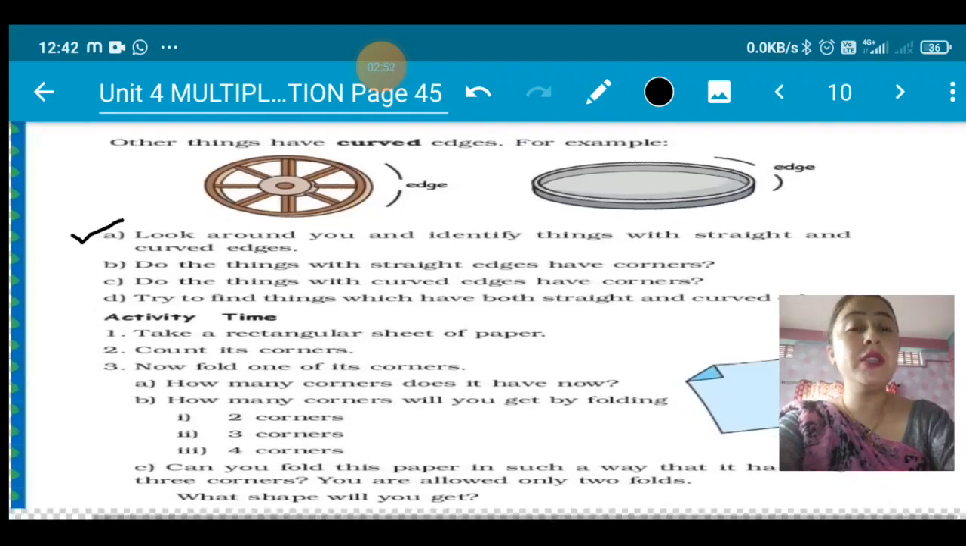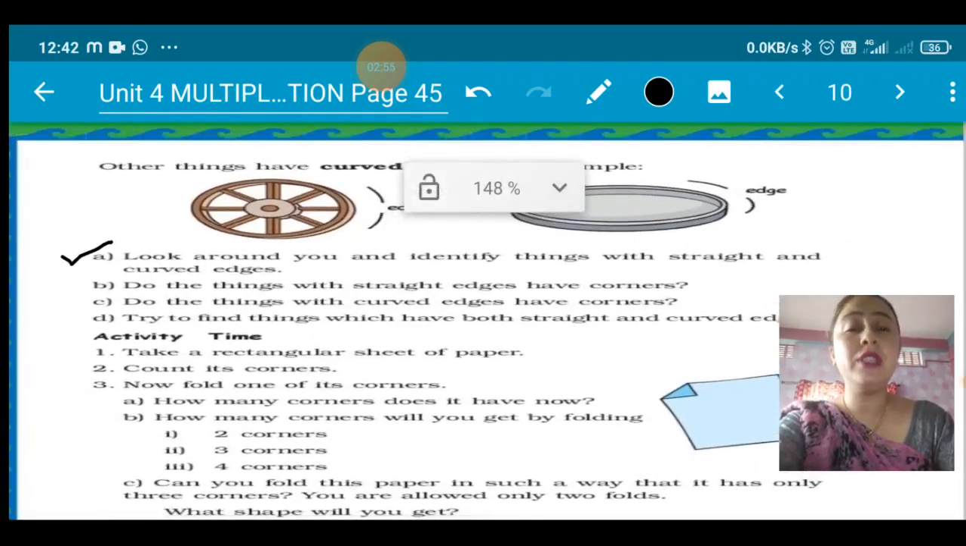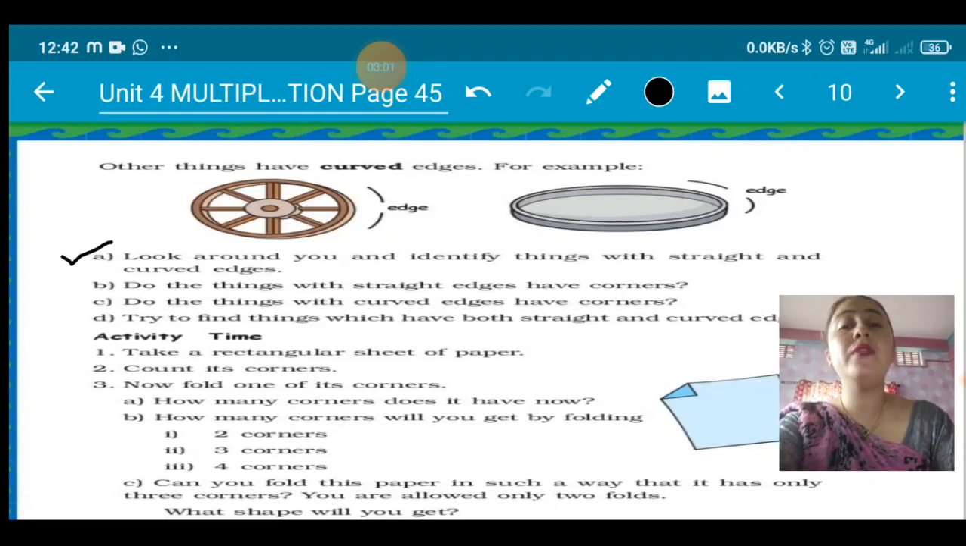Now, do the things with straight edges have corners? We have learned in the last class that the things which have straight edges have corners, and the things which are circles or which have curved edges don't have corners. So B, do the things with straight edges have corners? You will write yes, Y E S, yes. And do the things with curved edges have corners? No. The things with curved edges do not have corners, so you will write no here.